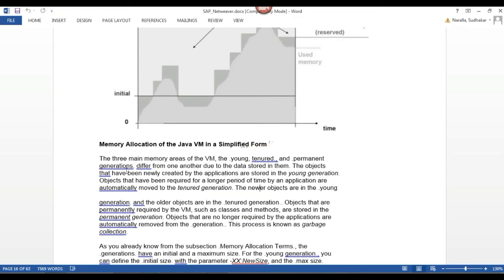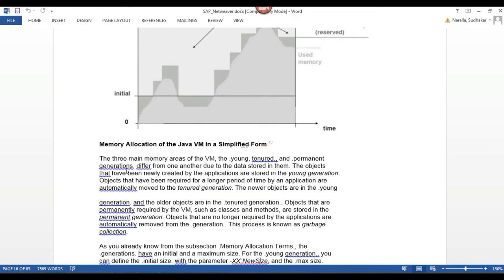Objects required permanently by my JVM belong to the permanent generation. And objects no longer required by my application will be removed from any one of the generations. This removing of objects from the generations is called the garbage collection process, GC. My GC will take care of it.